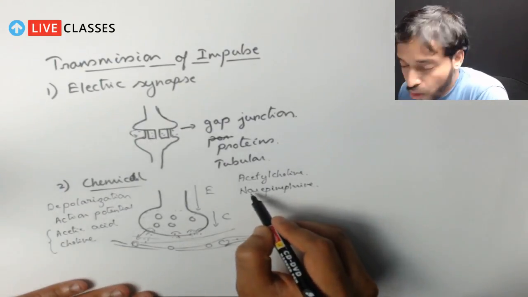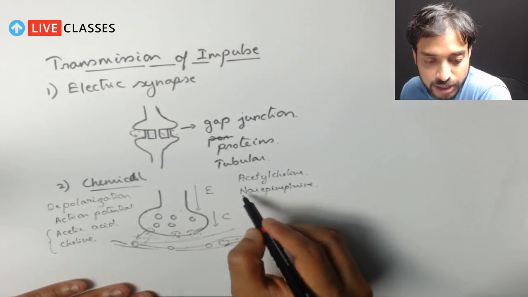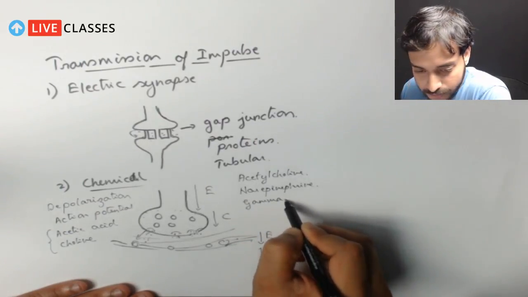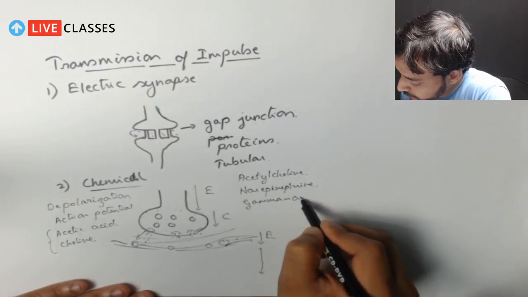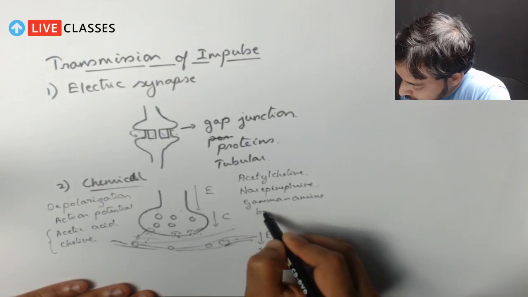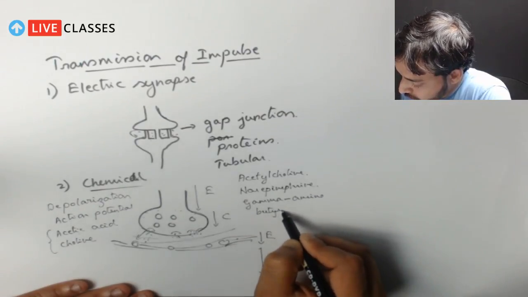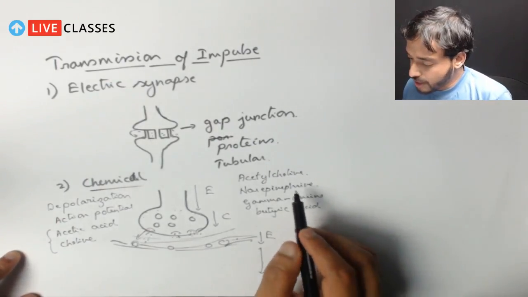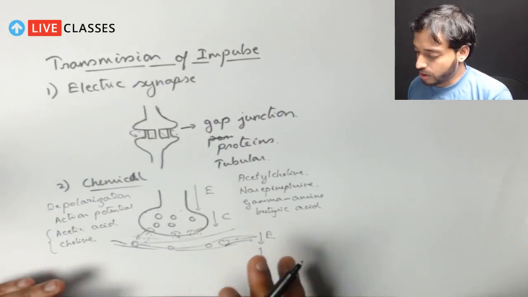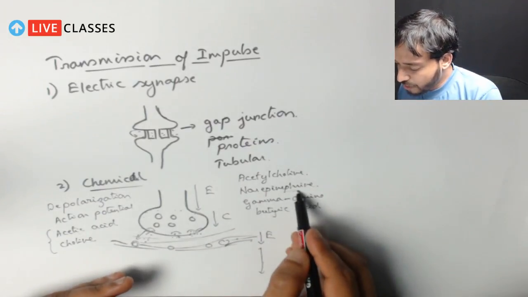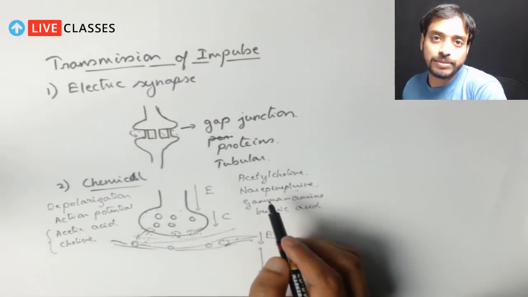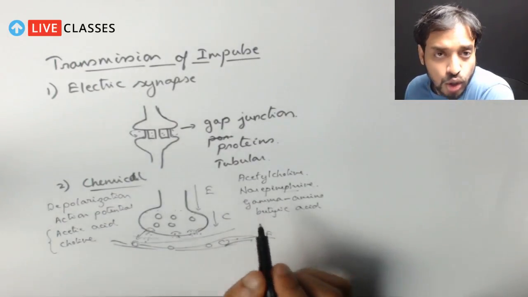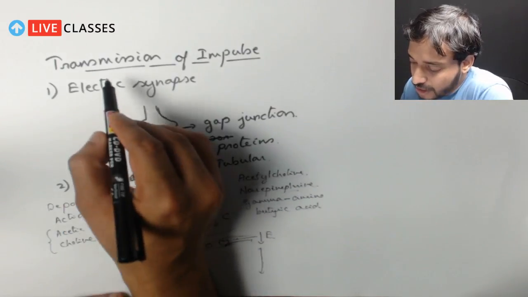Shweta, you are asking about the different types of neurotransmitters. There are various types, but acetylcholine and norepinephrine are the major types, which constitute the major part.